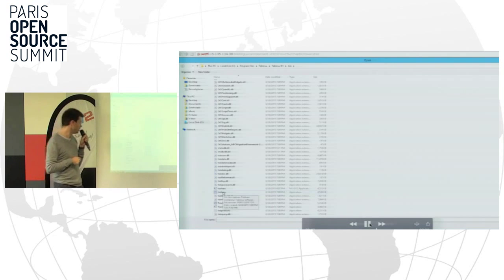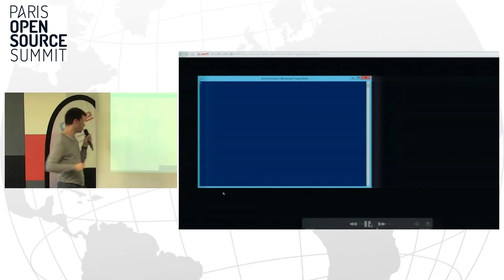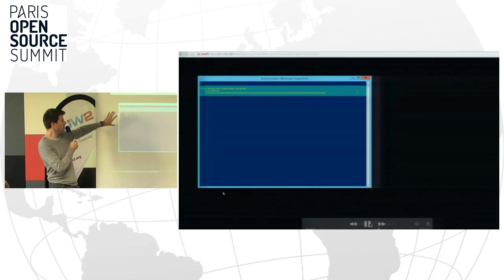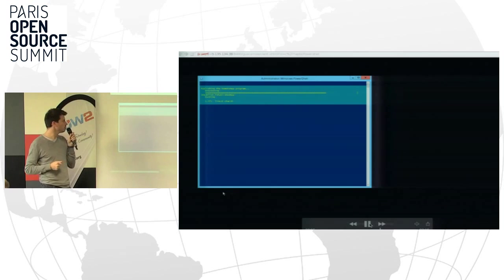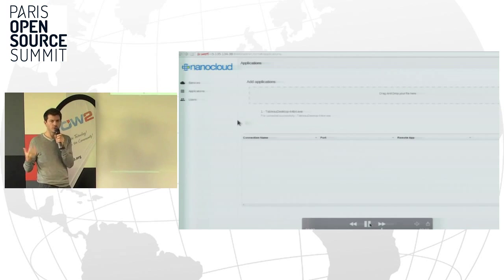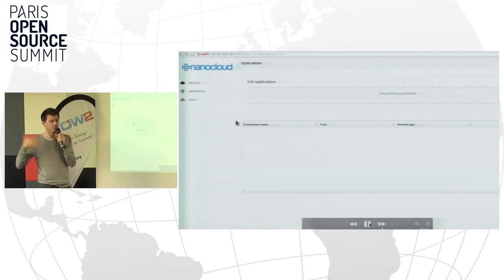I just want to see, okay, this is the Tableau.exe software. I run it once, and at this time it will capture everything you do, and it will be automatically scripted for the end user. So the end user will need to do nothing. In this case, just double click on the Tableau.exe software to run it, but sometimes it can be more complex. So here we go, installation is done.